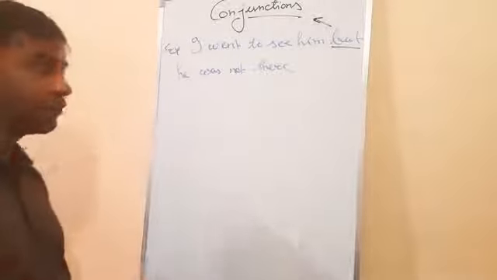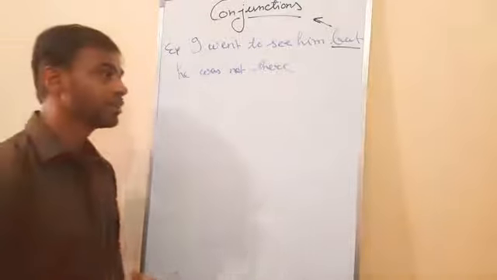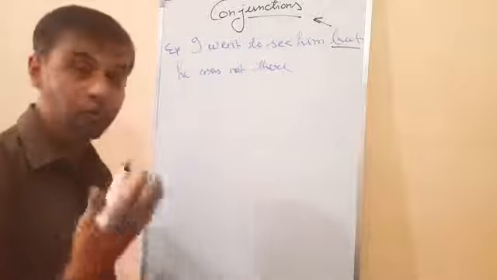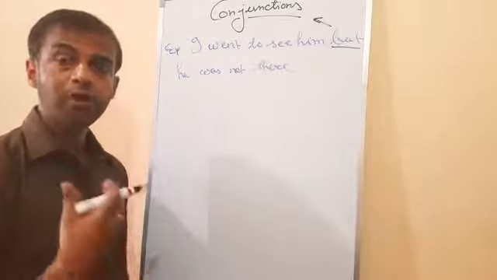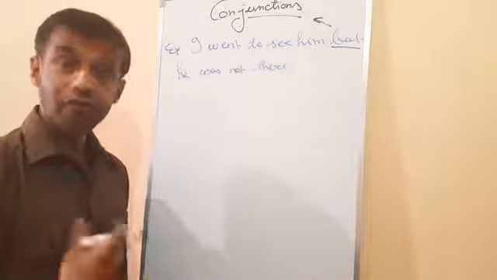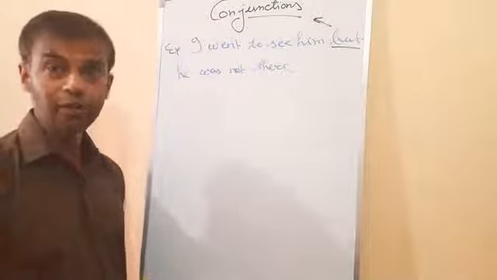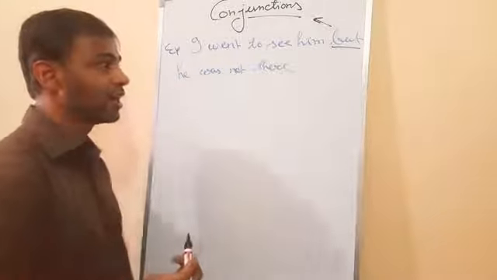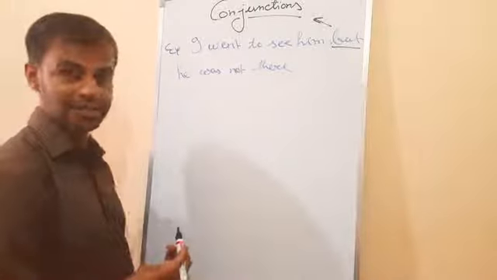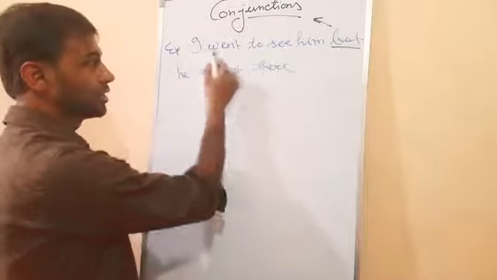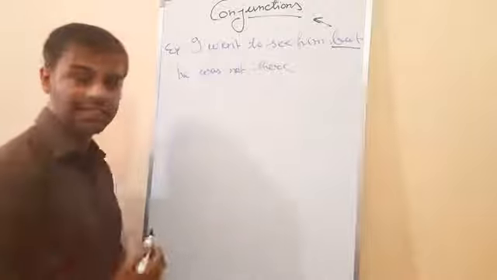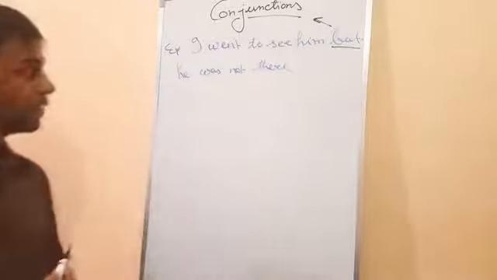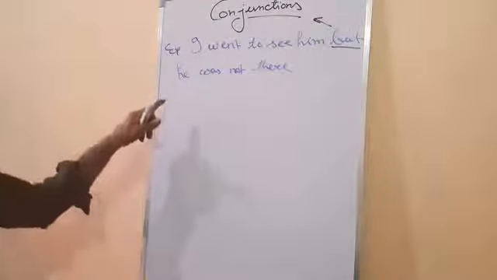As I told you in the definition, a conjunction is a word which joins two words, more than two words, two phrases, and two clauses. In this example, we find two sentences joined. This is the first sentence and this is the second sentence. Clear? So it joins two sentences here also.